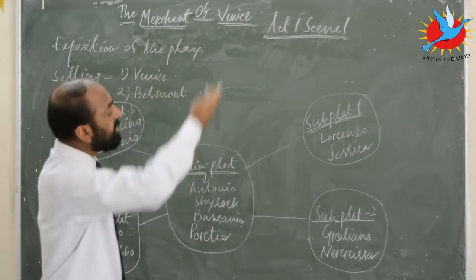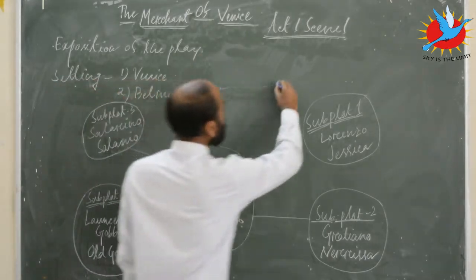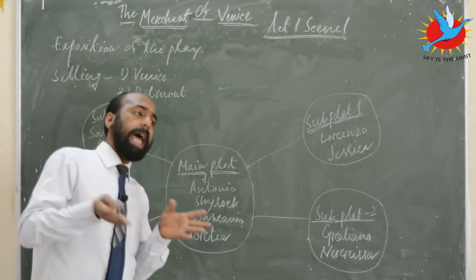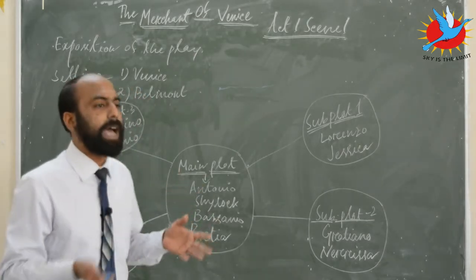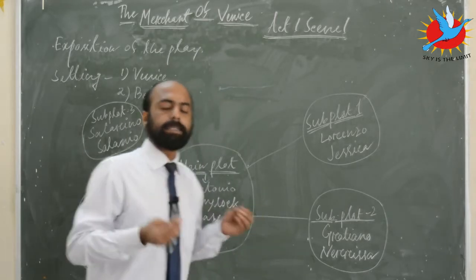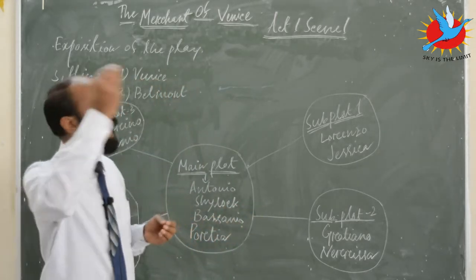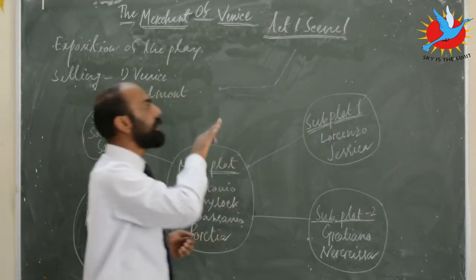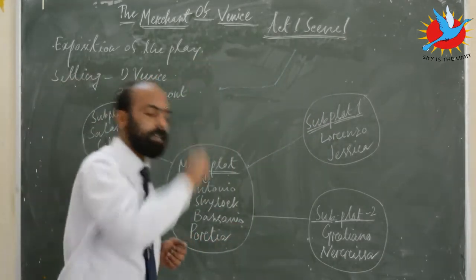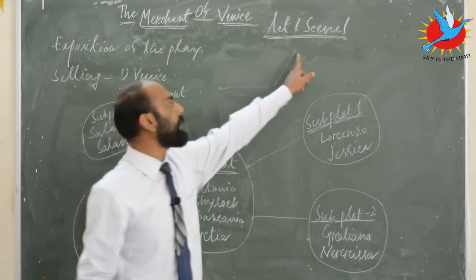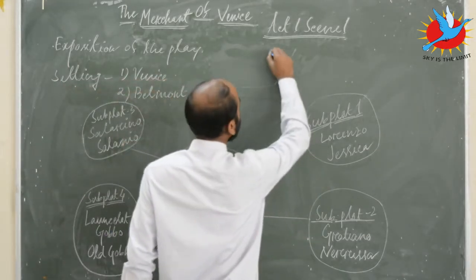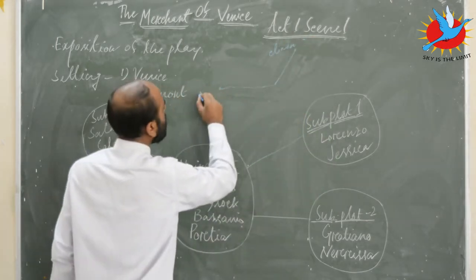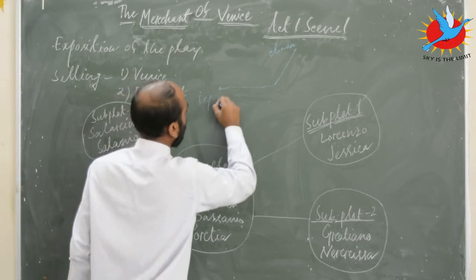Then there is a rising point in the plot. In this particular play, there will be a scene which is called Act 4, Scene 1, also known as the trial scene, where the excitement of the audience will reach its height. So this particular curve, as you can see, has gone towards its height. This particular point can be called the climax of the play. So remember, Act 1, Scene 1 is an exposition.